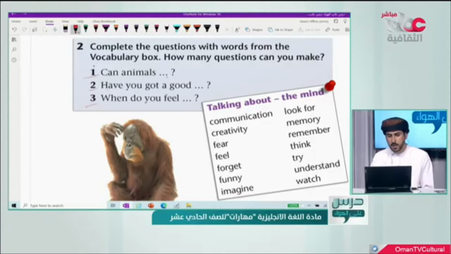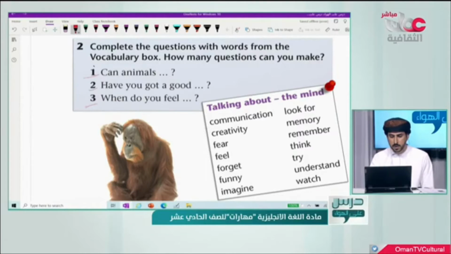Can animals, and we have a gap here. Have you got a good, and we have a gap. When do you feel, and we have a gap here. But before this, let's look at these words in this vocabulary box talking about the mind.